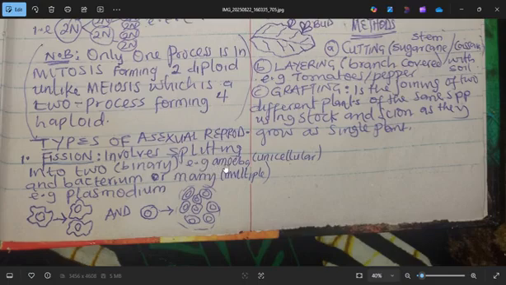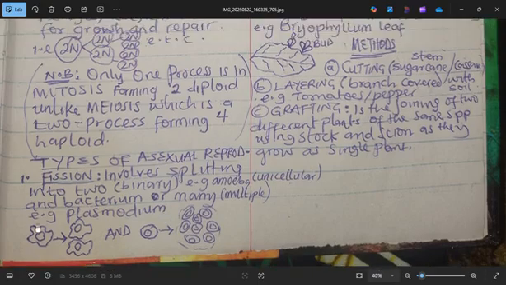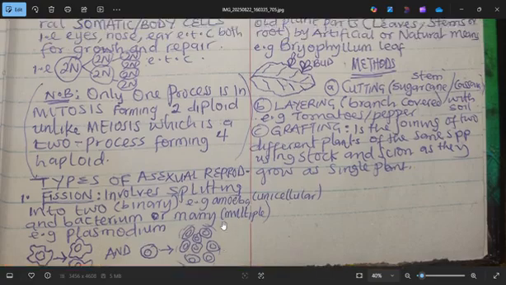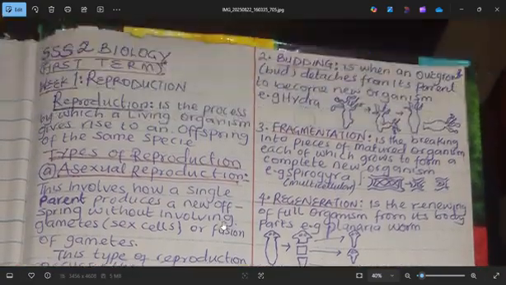So once again, fission involves splitting into two, binary, like amoeba and bacterium. Then we also have multiple fission, splitting into many, like plasmodium. That's a parasite of mosquito causing malaria. So you can see how this organism is split into two in binary fission, and how this one is splitting into many, multiple fission. Now let's move to budding.